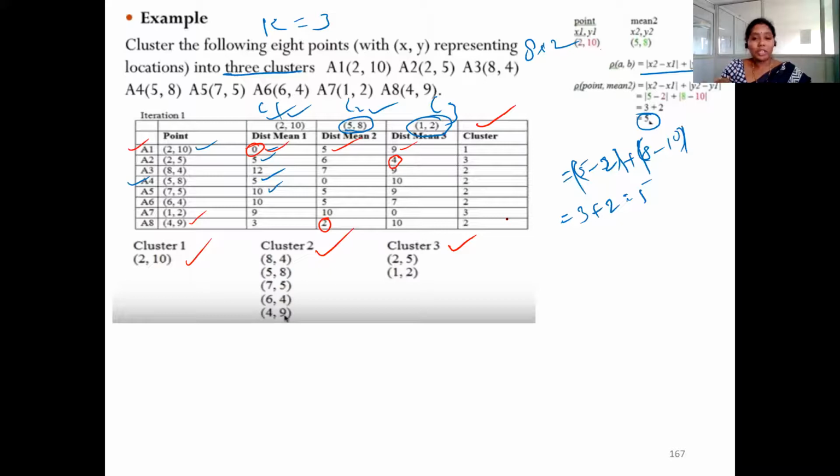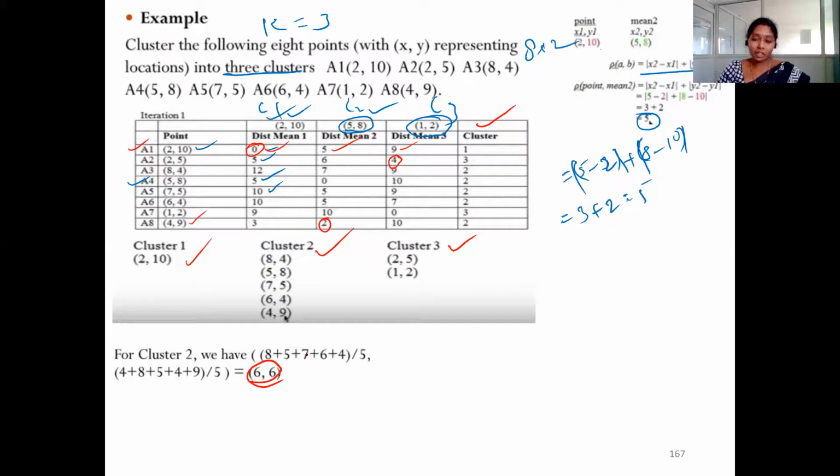Coming to cluster 2, now we need to find out the mean. How to calculate the mean for cluster 2? Average by sum. We need to add all the elements and take the average, and similarly for cluster 3. For cluster 2: 8 plus 7 plus 8 plus 5 plus 7 by total number of elements 5, comma, 4 plus 8 plus 5 plus 4 plus 9 by 5. We get 6, 6. That is the mean for cluster 2.